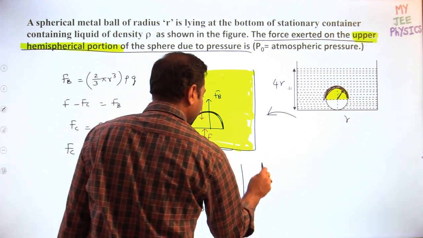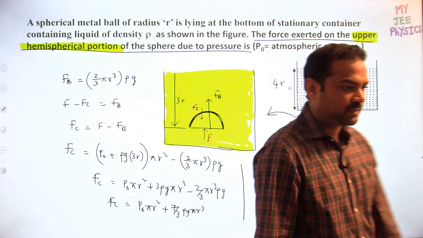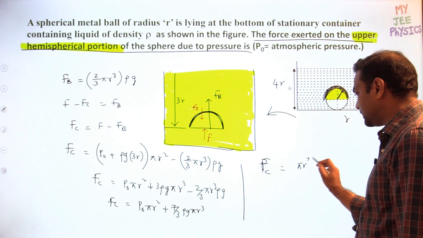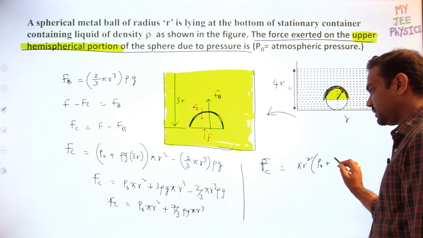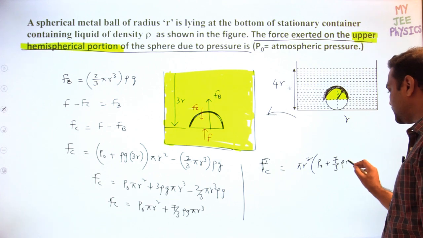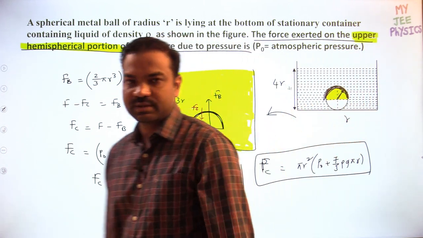If you want to take common, then what is the force due to entire pressure on the upper curved surface? I can take pi r square out, then it is P naught plus 7 by 3 rho g into pi r. This is the force acting on the curved surface.